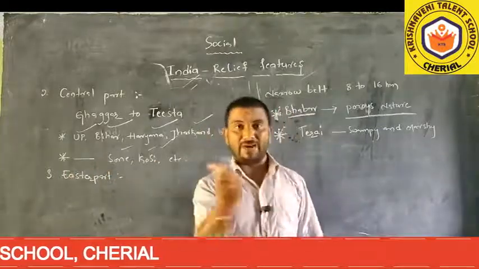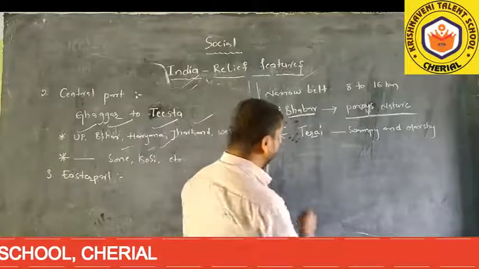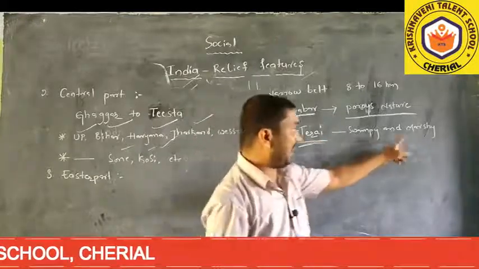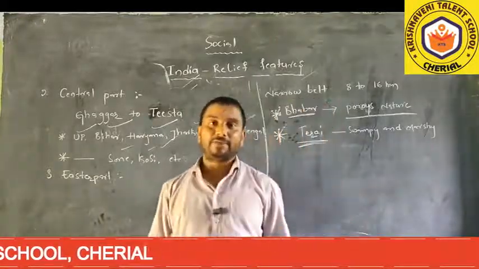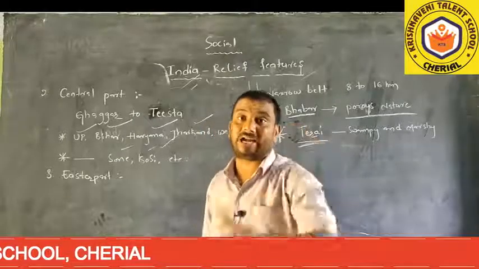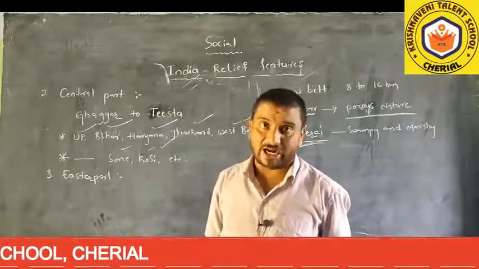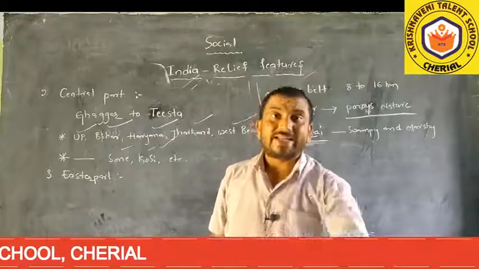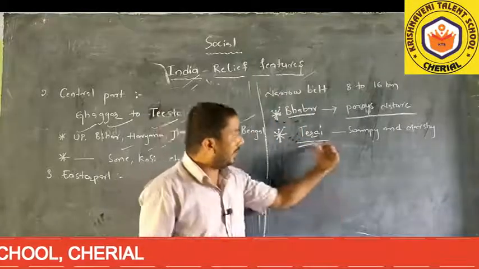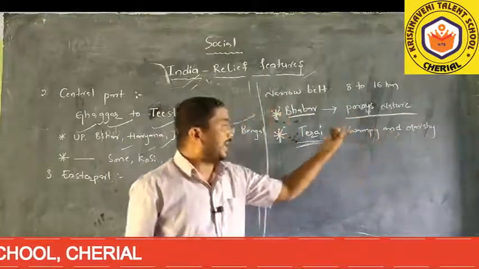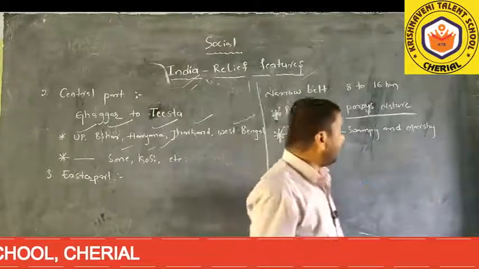This kind of landform is called terai. Swampy and marshy lands are called terai. These features are located at the foot of the Shivalik range, the foot of the Himalayan mountains. Terai means swampy and marshy land.